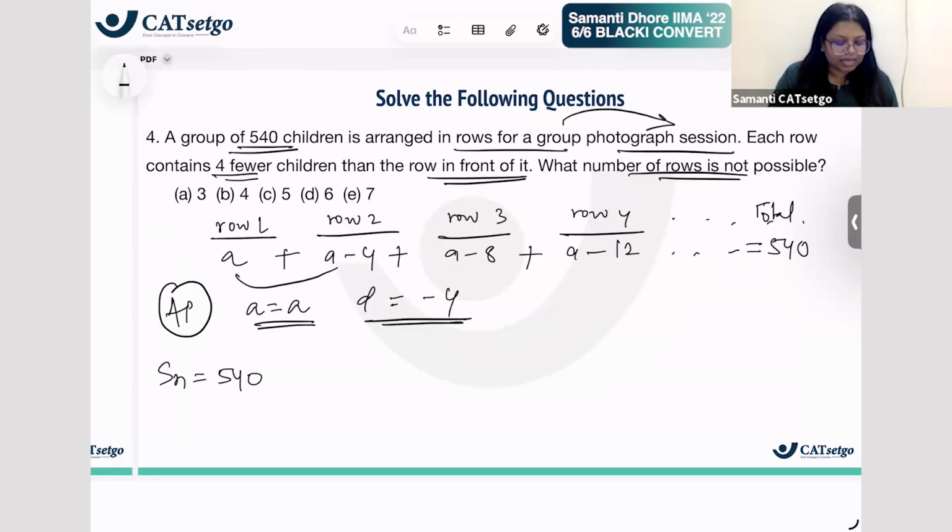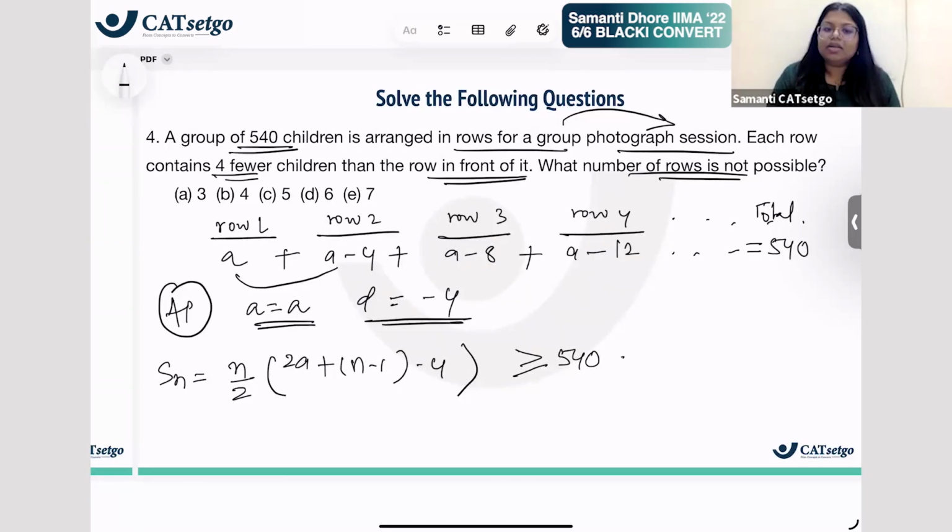So 540 is less than or equal to the sum, because whatever sum is happening, it should be greater than or equal to 540. Do you get why? Sorry, the sum has to be greater than 540, right? 540 has to be less than that sum. And you have to find the immediate value of n. You will find Sn. First let me write Sn. Sn is n by 2 into 2a plus n minus 1 into d, where d is minus 4. And this sum is just greater than 540. So what is the value of n possible here? We will have to find that.